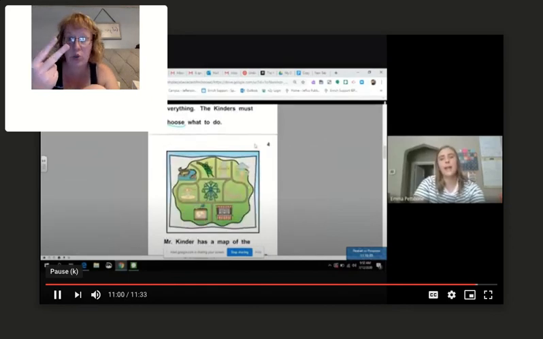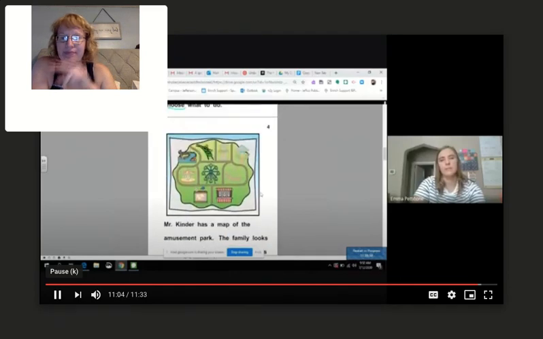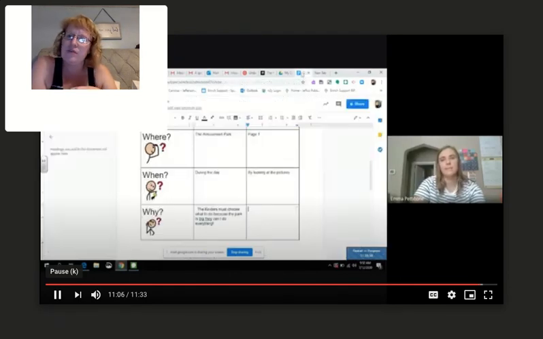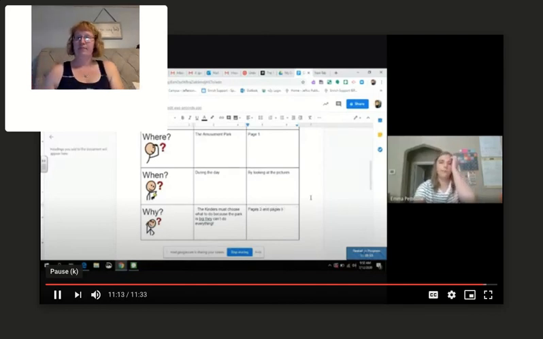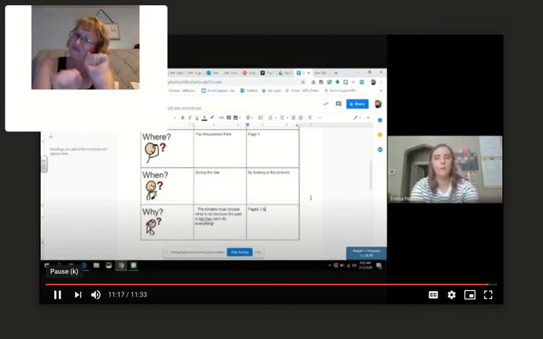Pages 3 and 4, huh? We're looking at those page numbers and the information in the text. Pages 3 and 4. Okay, great job filling out the who, what, where, when, why of our story.